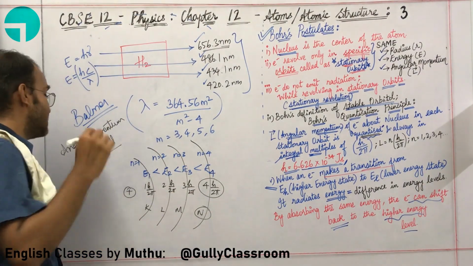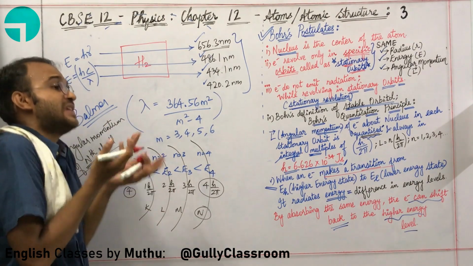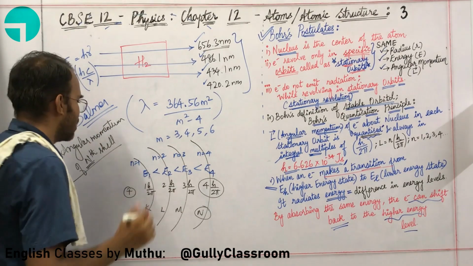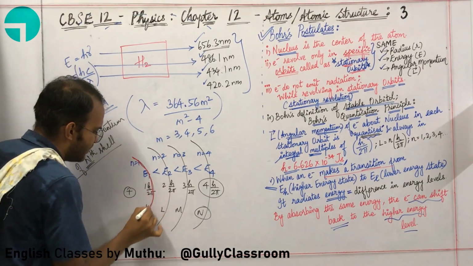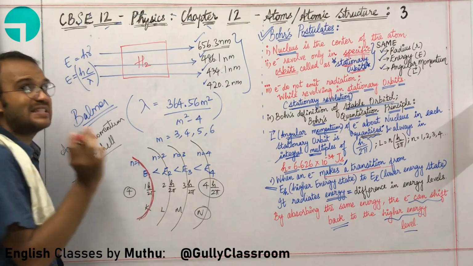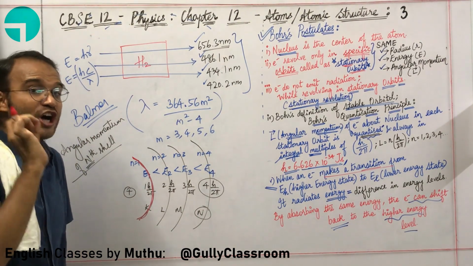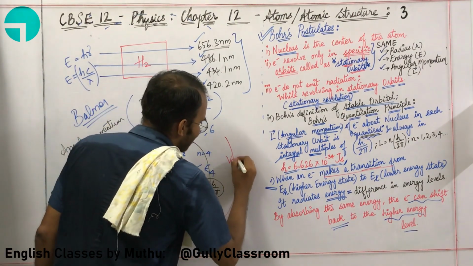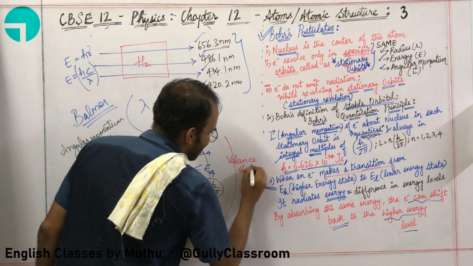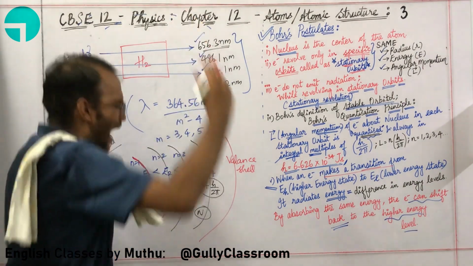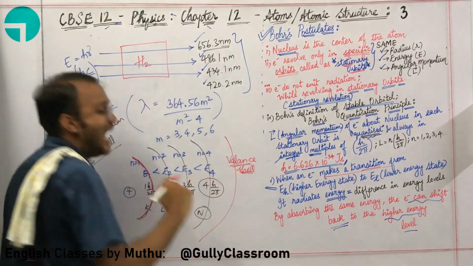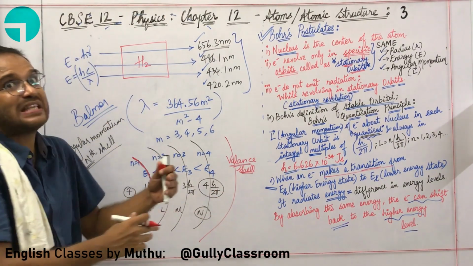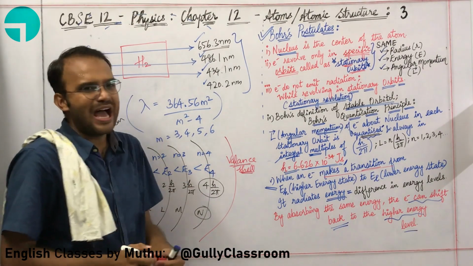Also, which shell has the lowest angular momentum? Which shell always has the least energy? The shell that is very near to the nucleus always has the least angular momentum and the least energy. What about the valence shell? The valence shell, which is present as far away from the nucleus as possible, will always have the highest amount of energy as well as the highest angular momentum.